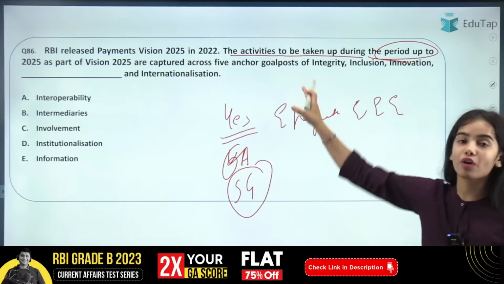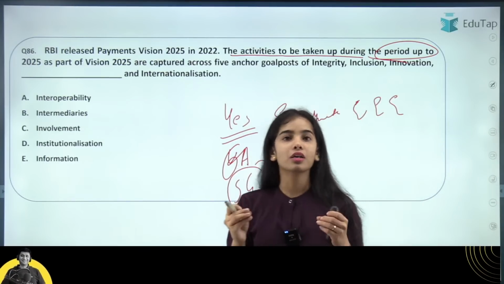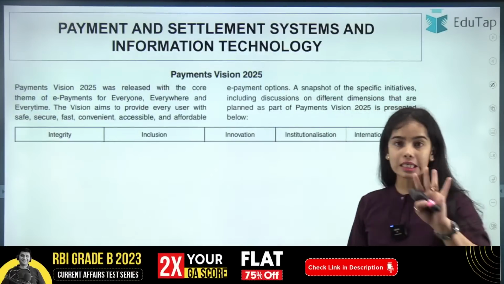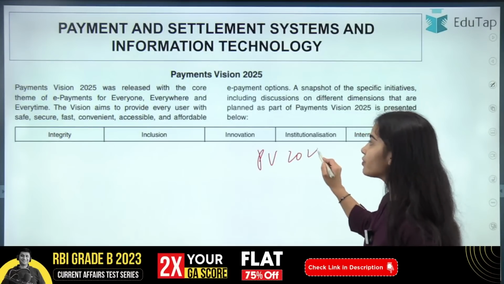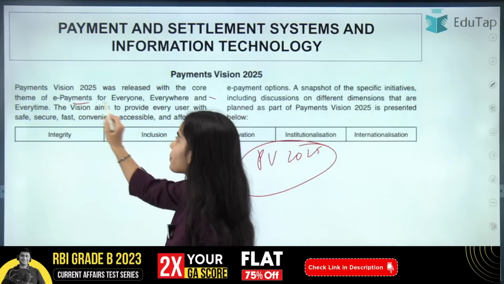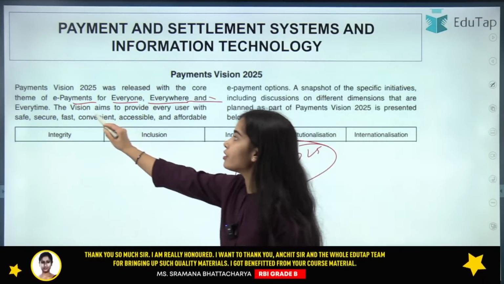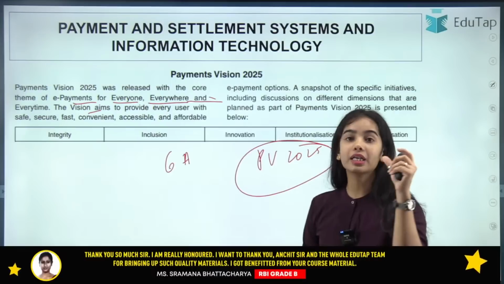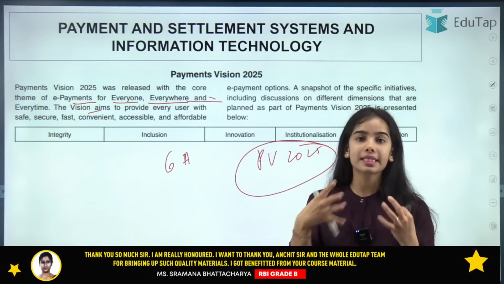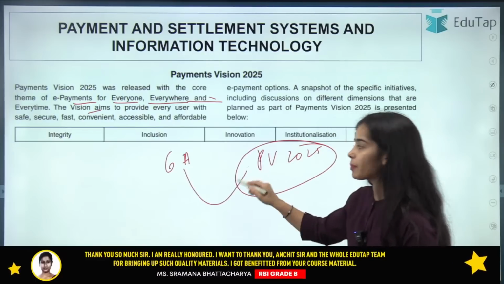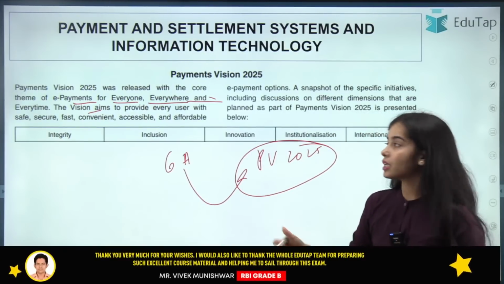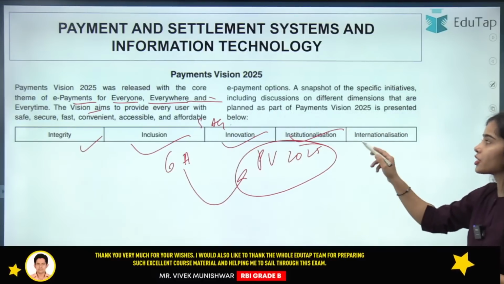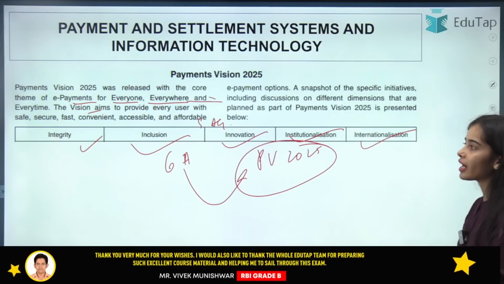So you have to tell which one is among the 5 anchor goal posts. So I'm getting the answer D, and that is absolutely correct. So there were the 4 E's. So the payment vision 2025 has the core theme, e-payments for everyone, everywhere and every time. The vision aims at 6 attributes, that is safe, secure, fast, convenient, accessible and affordable. So these are the 6 attributes of the digital payment that should be present. The 5 anchor goal posts are integrity, inclusion, innovation, institutionalization and internationalization. Okay, so these are the 5 anchor goal posts.